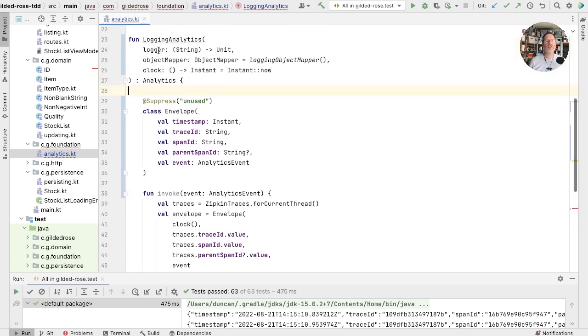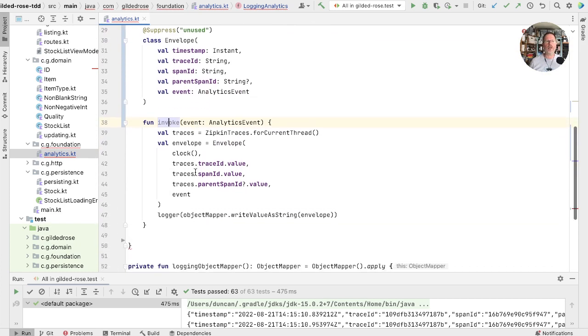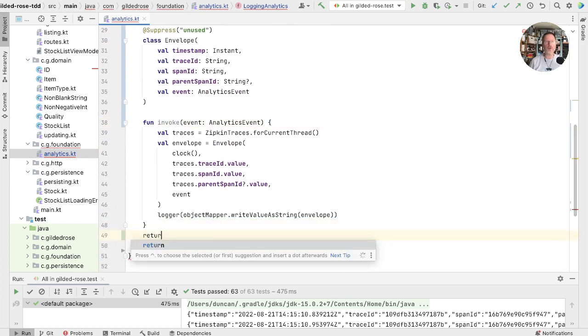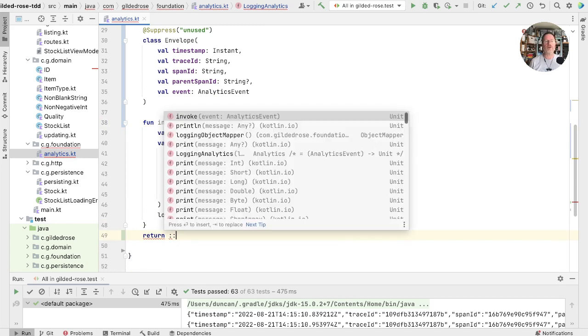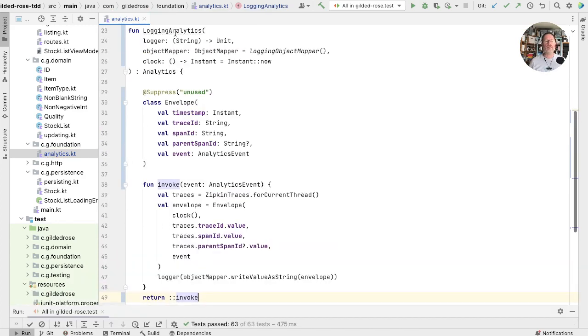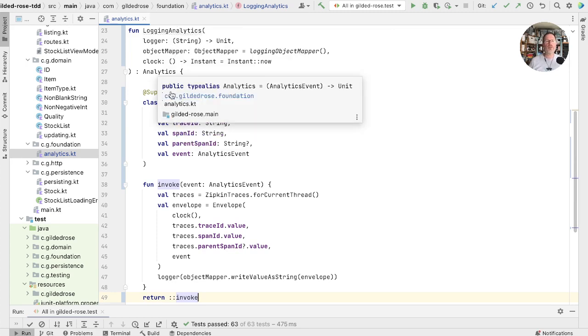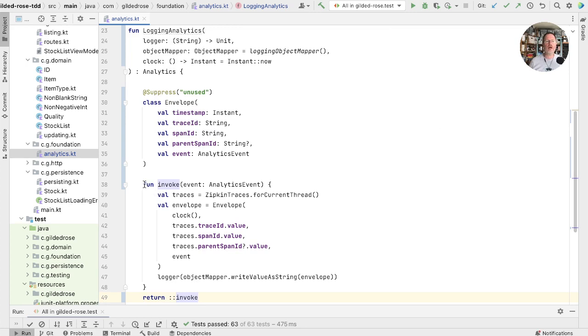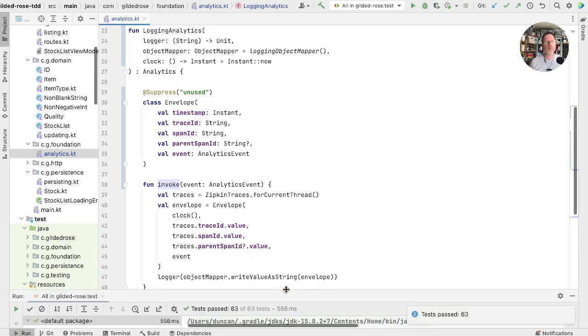And now this function needs to return something of type analytics, and this function is of type analytics. So down here, we can just return a reference to that function. So what we have here is a function with a capital letter that returns another function type. In order to do it, it defines a function inside itself and then returns a reference to it. Let's just check that does everything we expect it to. Well, that passes the tests.